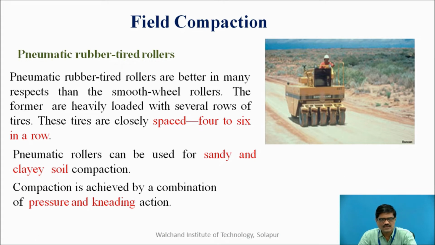These pneumatic rollers are used for cohesionless kind of soil such as sandy, and they can be used for cohesive soil as well, such as clay soil. Compaction is achieved by a combination of pressure and kneading action. So using this pneumatic rubber tire, we can apply the pressure, and at the same time the kneading action also can be performed.